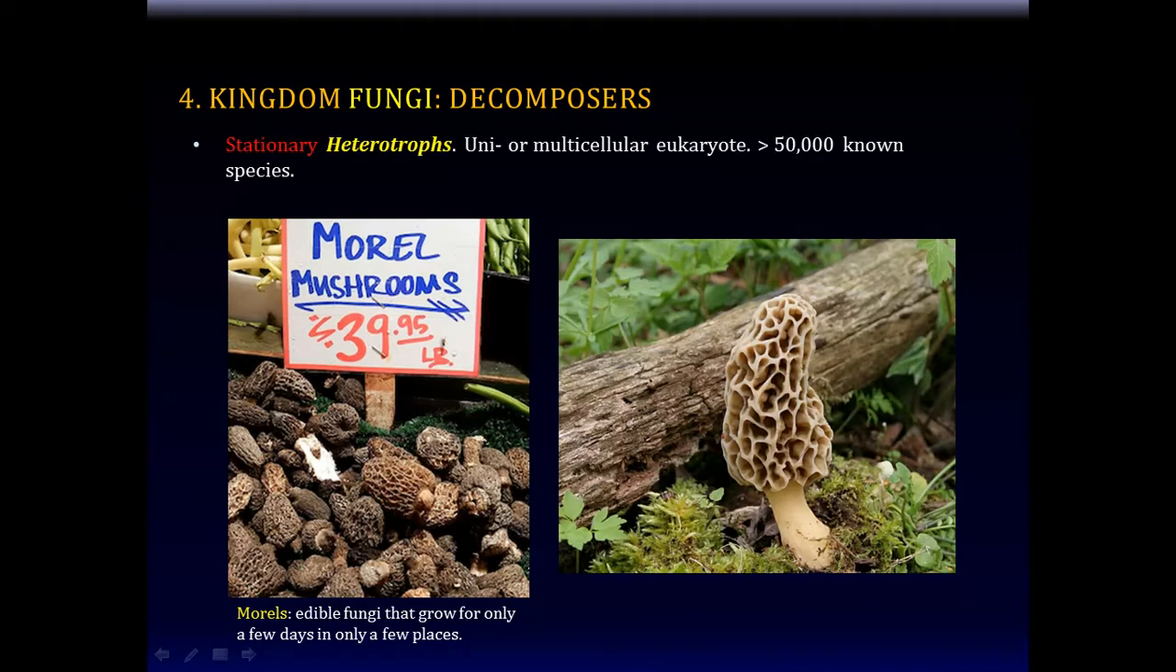Fungi are stationary heterotrophs. They're heterotrophs, meaning they're not primary producers. They don't do photosynthesis. They can be uni or multicellular eukaryotes, and look at this, there are over 50,000 known species of fungi. Apparently, who knew? Lots of fungi.